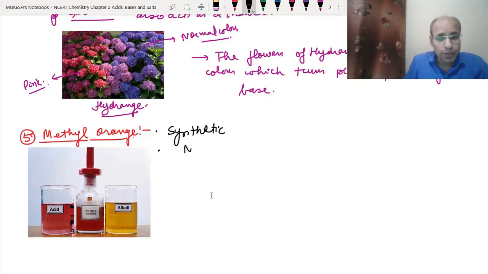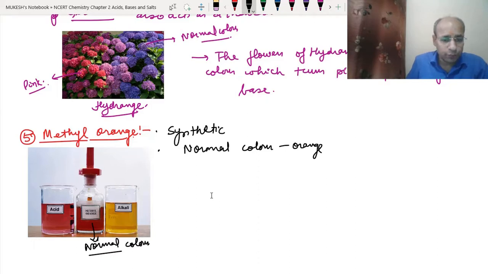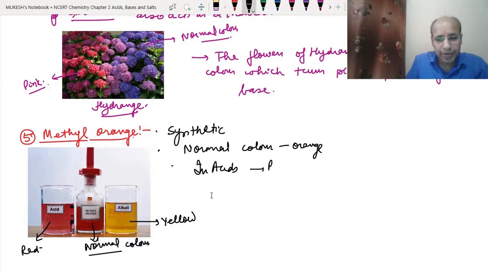The normal color is orange. If we put it into acid, it becomes red, and if we put it into alkali, it becomes yellow. So in acids it becomes red, and in base it becomes yellow.